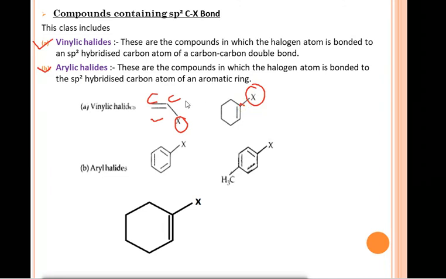Next we have aryl halides. These are the compounds in which the halogen atom is bonded to an sp2 hybridized carbon atom of an aromatic ring. So you can see over there the halogen atom is attached directly to the benzene ring, meaning to an sp2 hybridized carbon atom. In this picture also you can see that the halogen atom is directly attached to an aromatic ring or benzene ring. So these are examples of aryl halides.